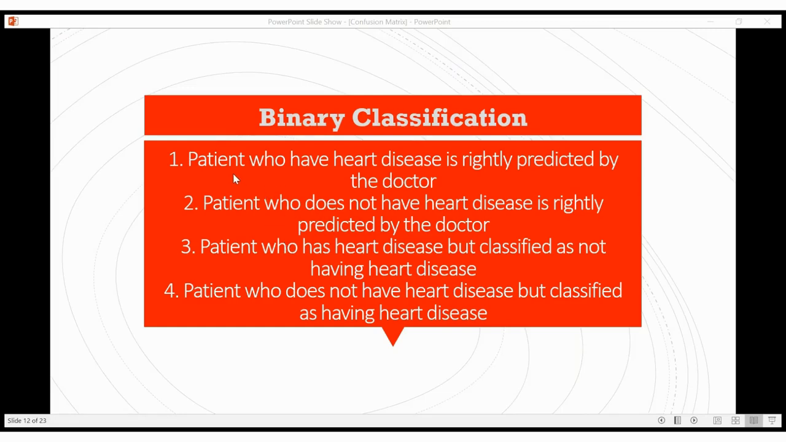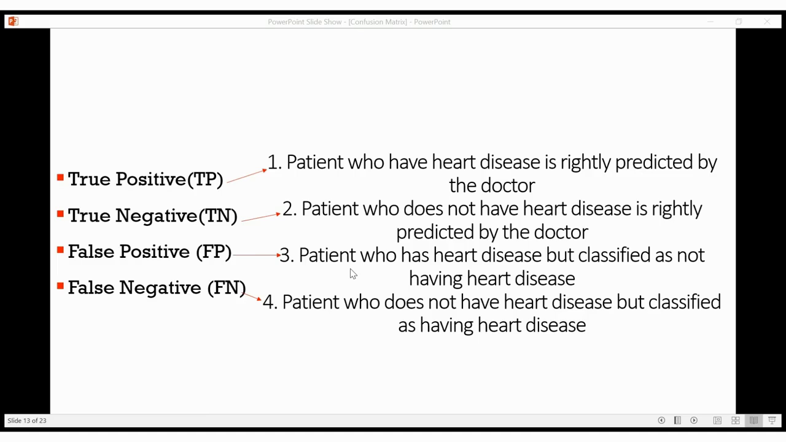The four outcomes are: a patient who has heart disease is rightly predicted by the doctor; a patient who does not have heart disease is rightly predicted by the doctor; a patient who has heart disease but is classified as not having heart disease; and a patient who does not have heart disease but is classified as having heart disease. Let me show these four outcomes in matrix form, then it will be easier for you to understand.